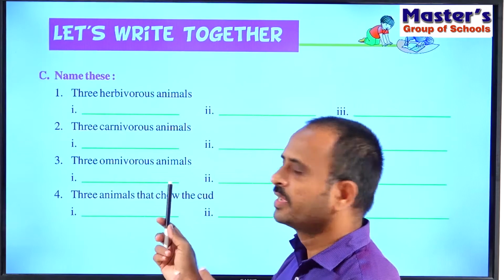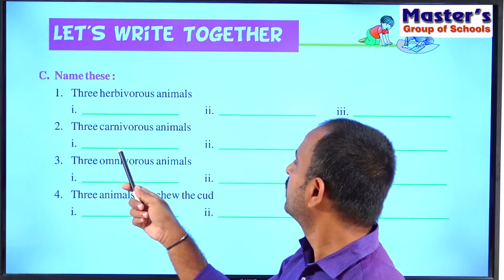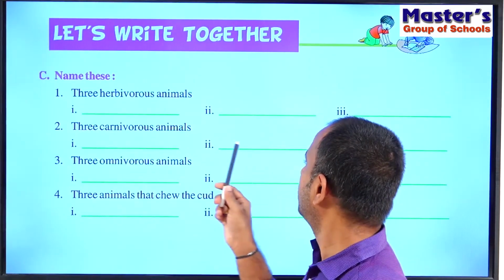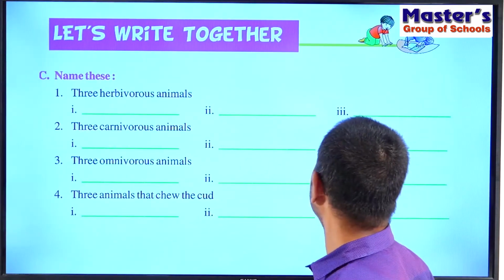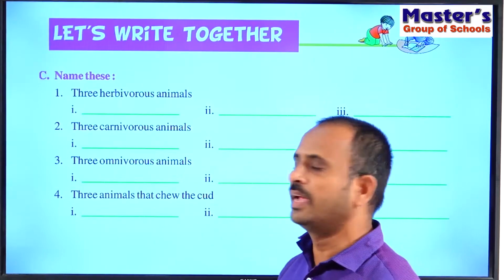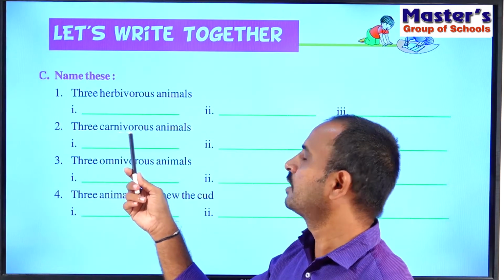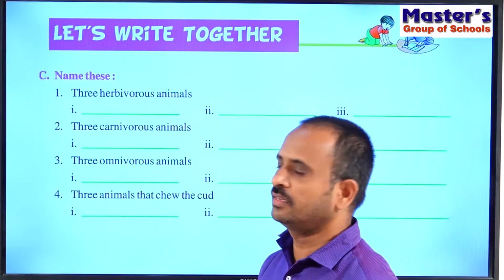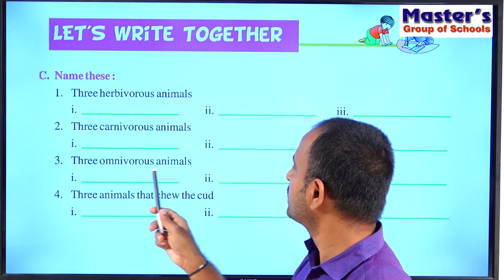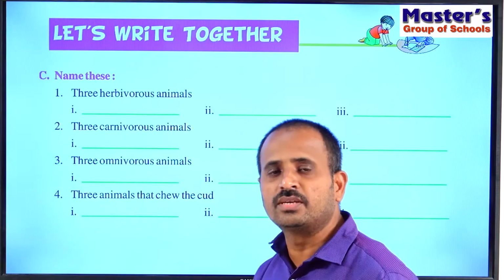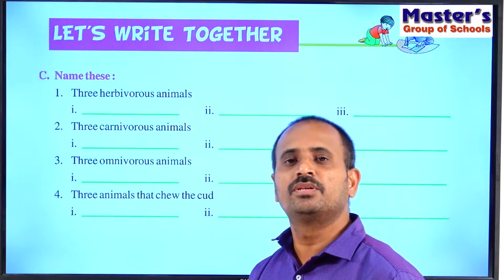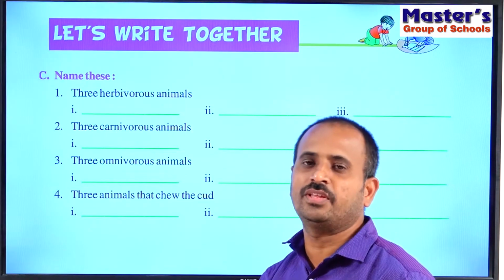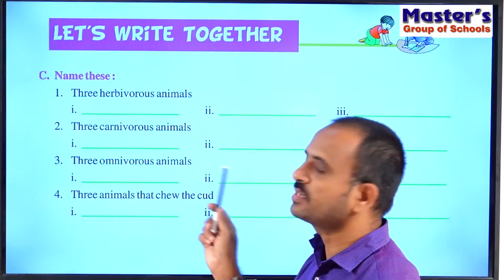All these are examples for carnivorous animals. You can write any three of them in the three blanks. So write the lion here, write a tiger in this blank and write wolf in this blank. Children, see the third one, three omnivorous animals. What are omnivorous animals? Omnivorous animals are those which can eat both plants and flesh of other animals.